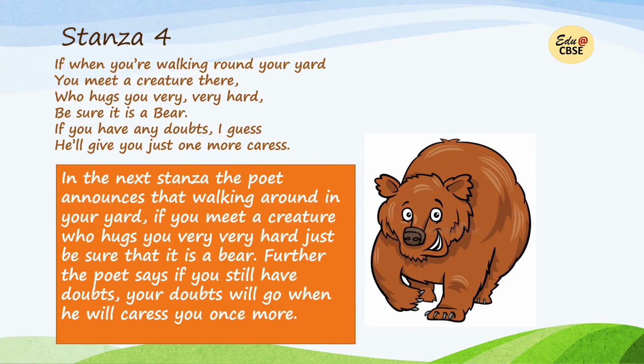Now stanza 4. If, when you are walking around your yard, you meet a creature there who hugs you very, very hard, be sure it is a bear. If you have any doubts, I guess, he'll give you just one more caress. So, in this stanza, the poet announces that walking around in your yard, if you meet a creature who hugs you very, very hard, just be sure that it is a bear. So a loving, affectionate hug from a wild animal, it is very amusing. So the poet says that if some animal in your yard comes and hugs you very, very hard, just understand that it is a bear.